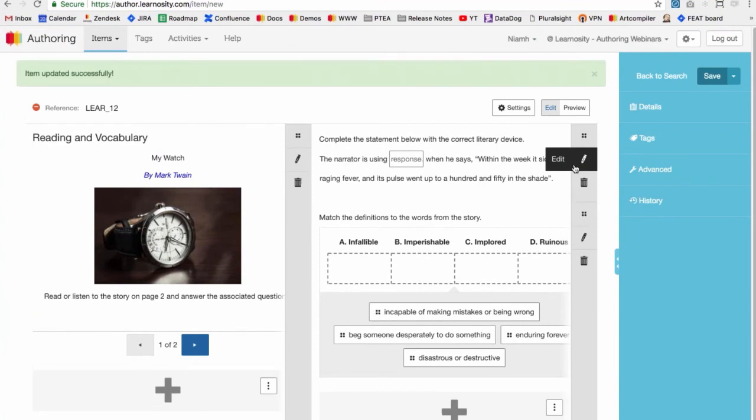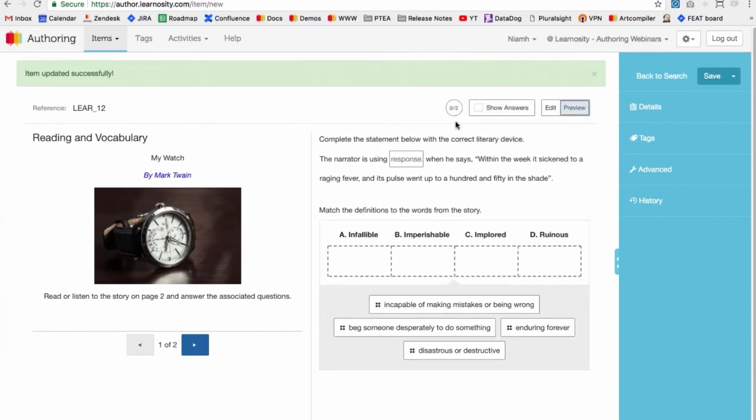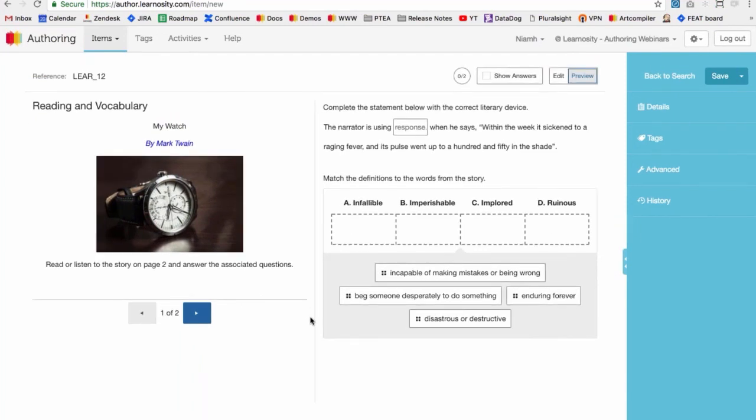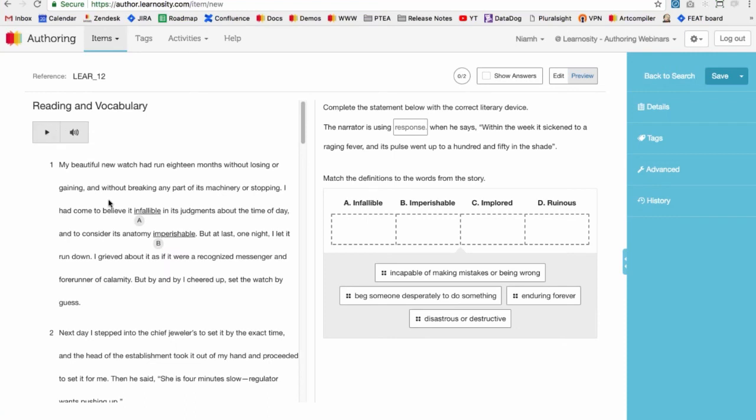Now, there we have it. I'm just going to preview this to go over what we looked at. So we have our item 2-column layout. We have our visible vertical dividing line down the center. And we also have scrolling on our passage as well. And we did all that in the settings section in the item edit page. Then on the left, we have a passage with an image, and we have the paginated content enabled. We also have some embedded audio with the simple feature. We have the underlined indicator here and numbered paragraphs. Then on the right, we have our closed text question, and we also have a classification question as well. And that's it, really, really simple.